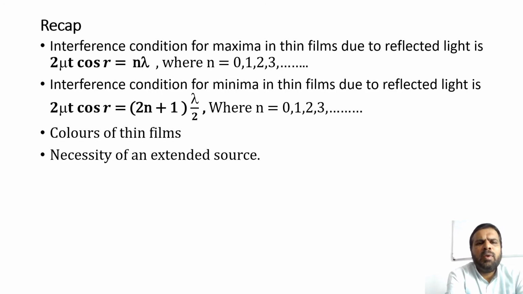In this session, we have gone through the interference condition for maxima in thin films due to reflected light, which is 2 mu t cos r is equal to n lambda, where n is equal to 0, 1, 2, 3, etc. Interference condition for minima in thin films due to reflected light is 2 mu t cos r is equal to (2n plus 1) lambda divided by 2, where n is equal to 0, 1, 2, 3, etc. Colors of thin films, necessity of an extended source.